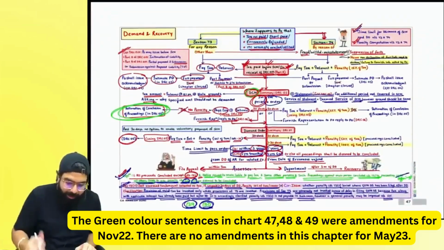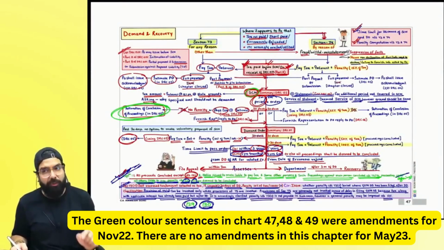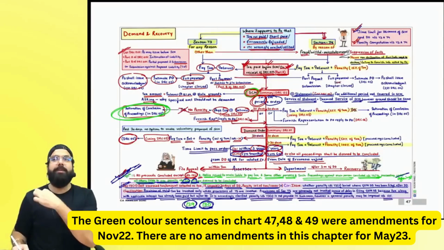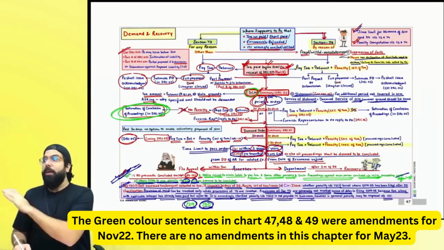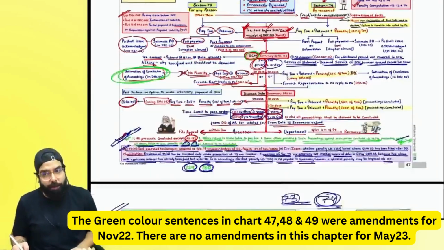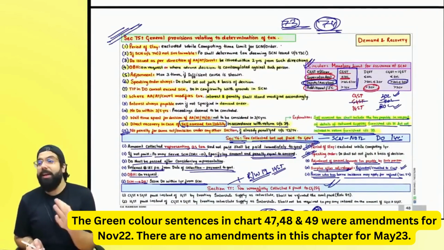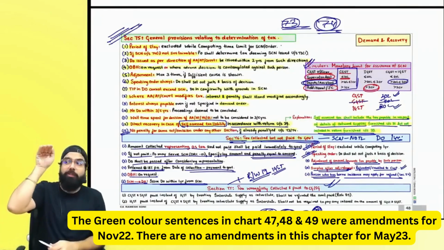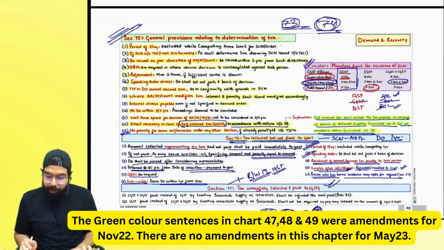Remember one thing, in this chapter, the first amendment which has come is in Explanation 2 of Sections 73 and 74, which says, against the main notice, if the 73 and 74 proceedings are concluded, against the other co-notices, the proceedings under 122 and 125 will be concluded, but the 129 and 130 proceedings shall not be concluded. Again they told, in Section 75, for self-assessed tax direct recovery will be done. What do you mean by self-assessed tax? If you have shown something in your GSTR 1 or IFF but not shown that amount in your GSTR 3B, then that's your self-assessed tax, and for that direct recovery will be done.